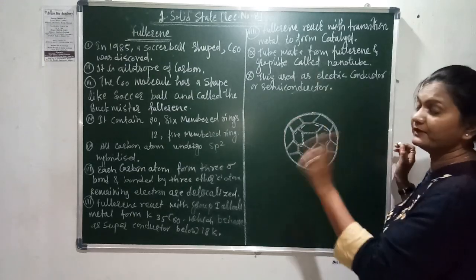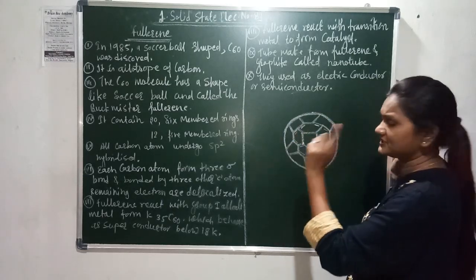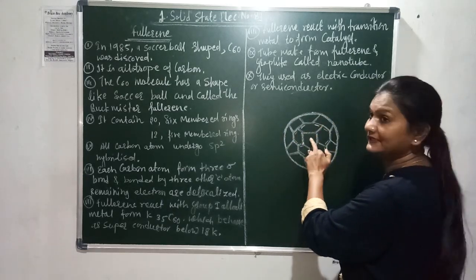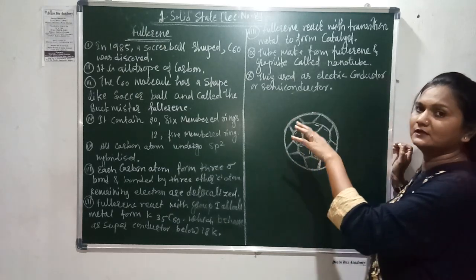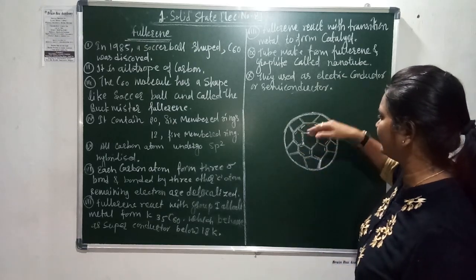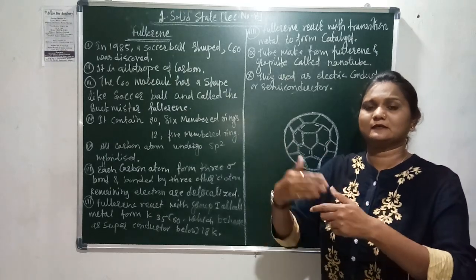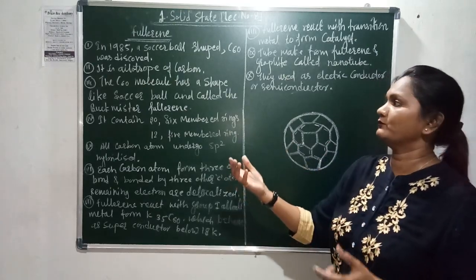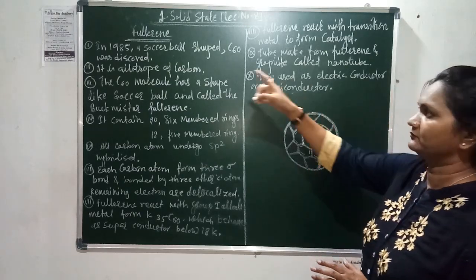Now the shape of fullerene: it is made by two shapes. One is pentagonal, present at the center of the diagram, and hexagonal rings are around the pentagonal shape. Hexagonal, hexagonal, hexagonal, and after that pentagonal, hexagonal. Those alternate rings are bonded, and they form a soccer ball. So that is the structure of fullerene.